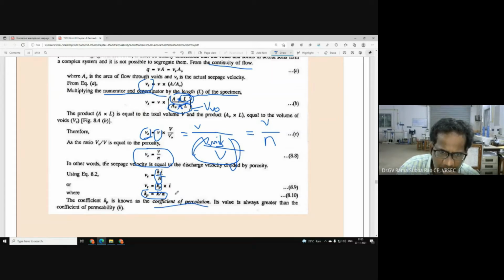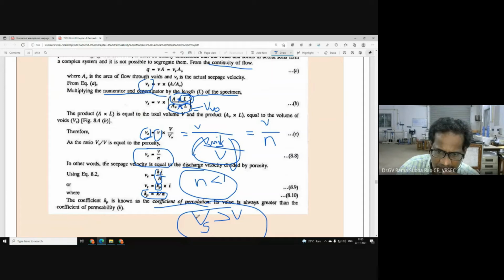But we all know that porosity is always less than 1. That's why seepage velocity is always greater than theoretical velocity, the discharge velocity.